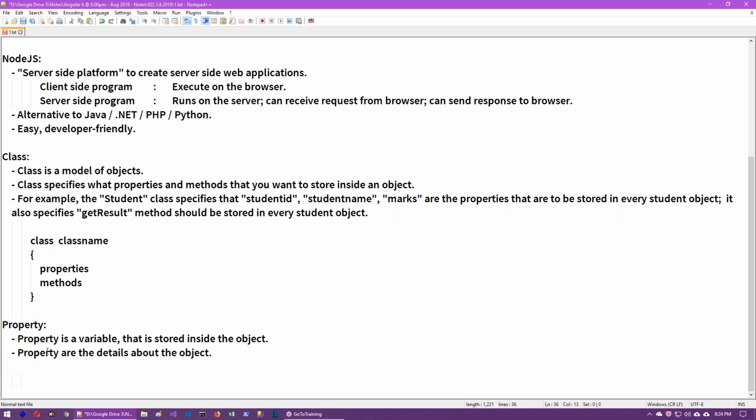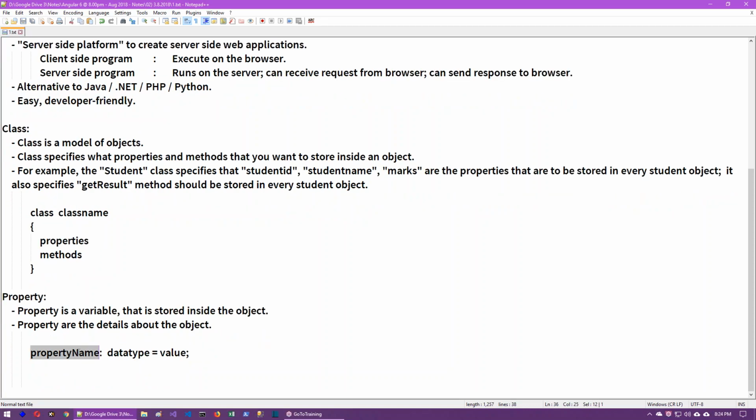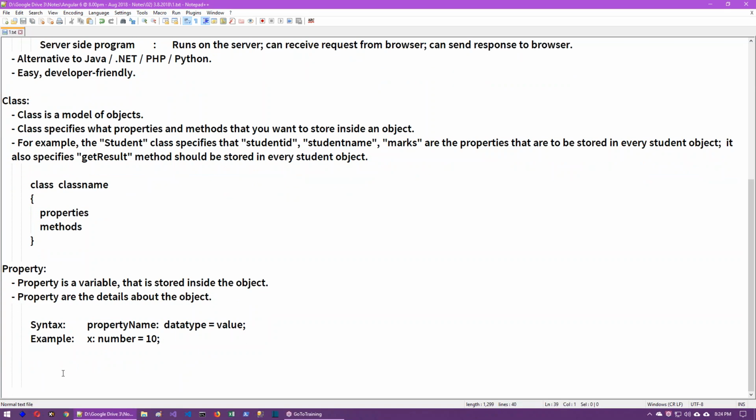In order to create a property, we have to follow the syntax: property name followed by colon, data type, equal to some default value, if any. The property name can be anything, for example, x. The data type can be anything, for example, number. The value can be anything, for example, 10. So just an example: x is a property, number is the data type, 10 is the value.